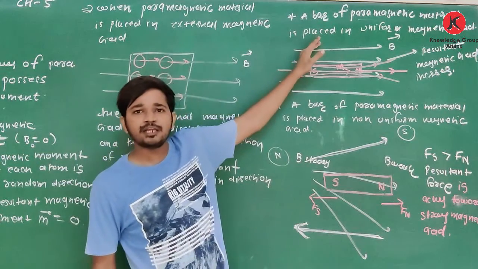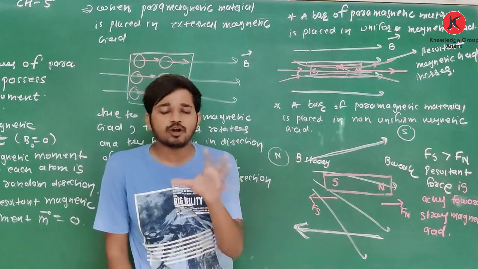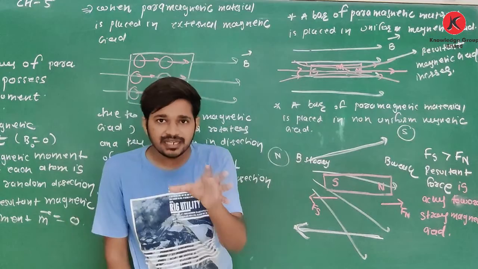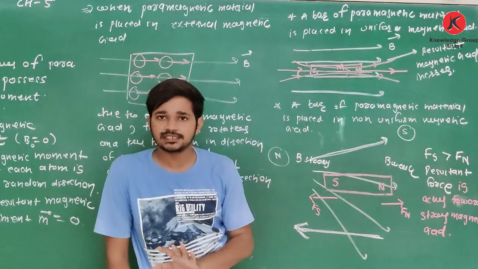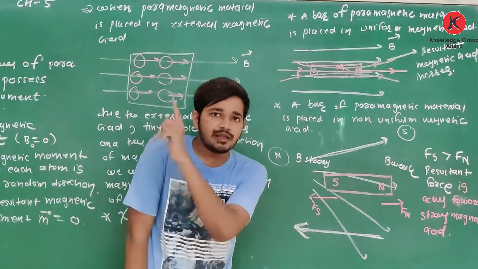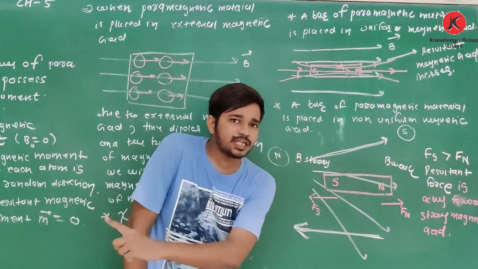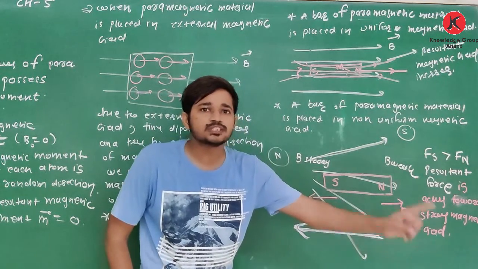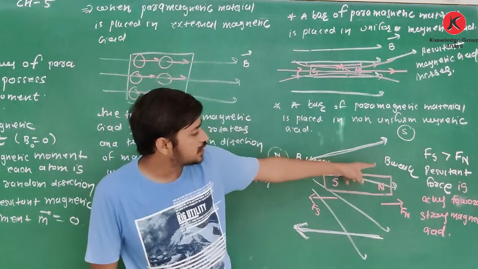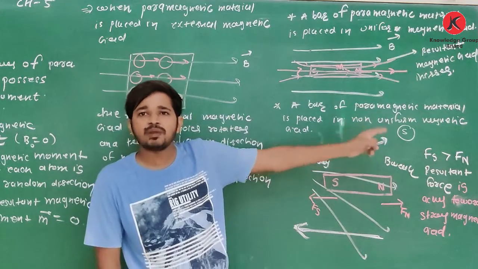In a uniform magnetic field, inside the material, the resultant magnetic field decreases in dia. In para, it increases. A diamagnetic material placed in a non-uniform magnetic field has forces acting towards the weak field. In this case, the resultant force acts towards the strong magnetic field.